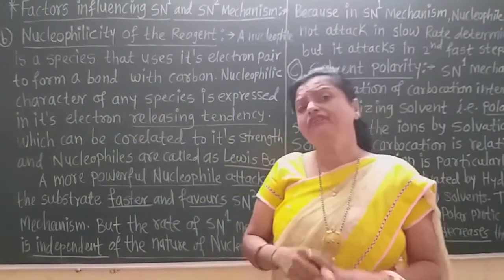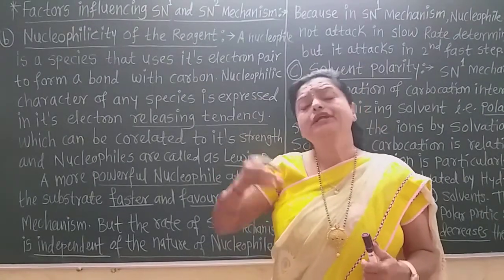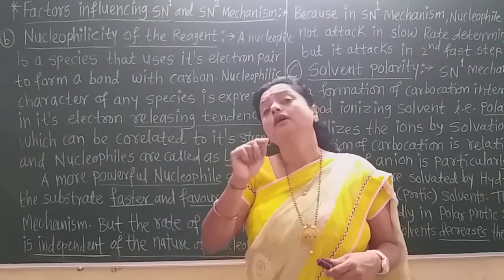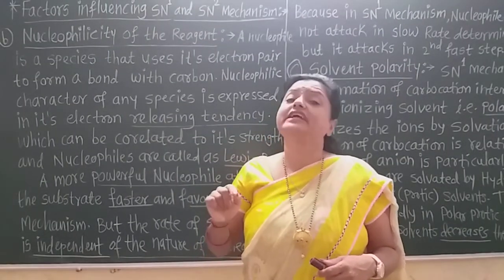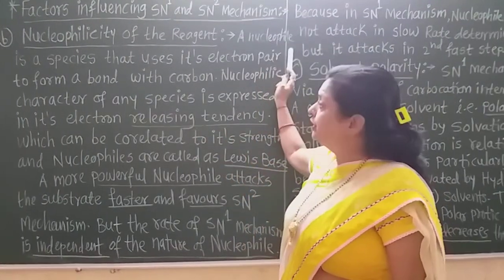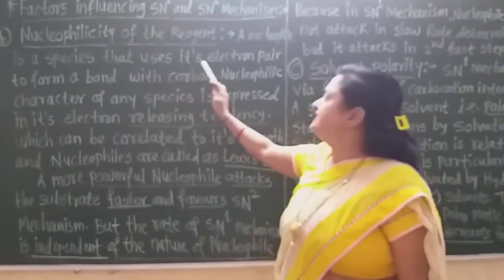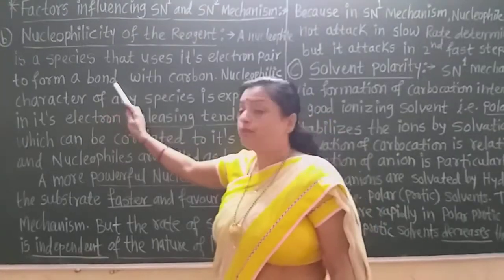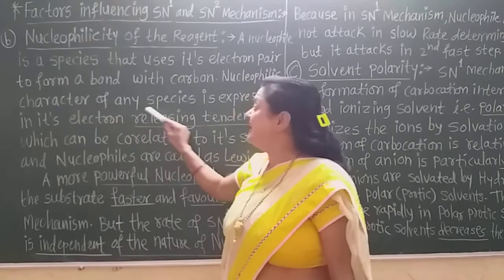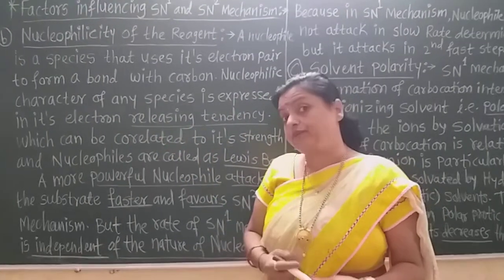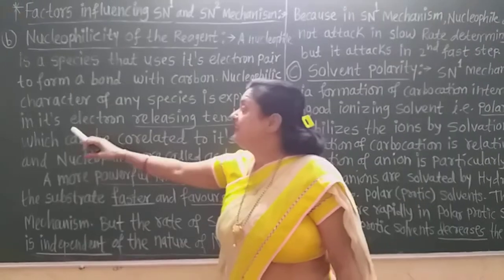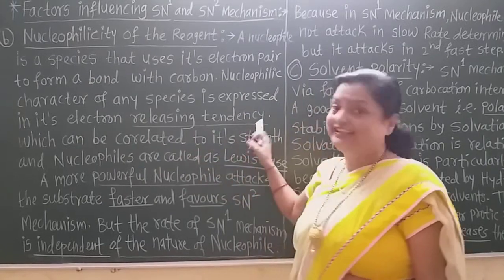When a nucleophile attacks carbon, it uses its electron pair to form a bond with that carbon, because formation of one covalent bond requires two electrons or an electron pair. Therefore a nucleophile is a species that uses its electron pair to form a bond with the carbon. The nucleophilic character of any species is expressed in its electron releasing tendency.